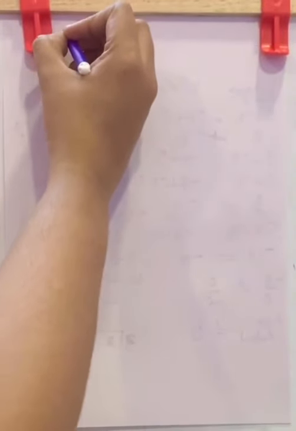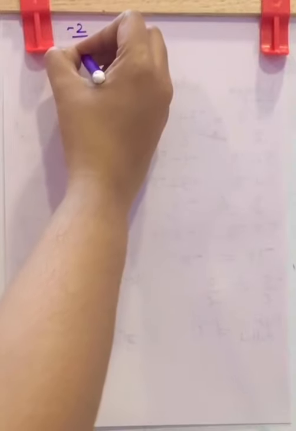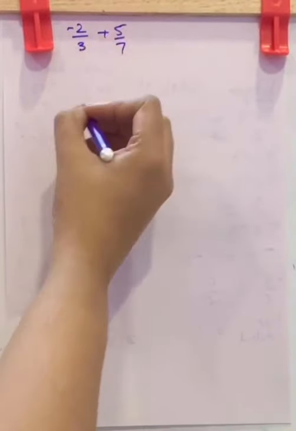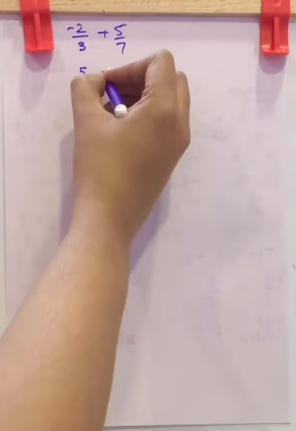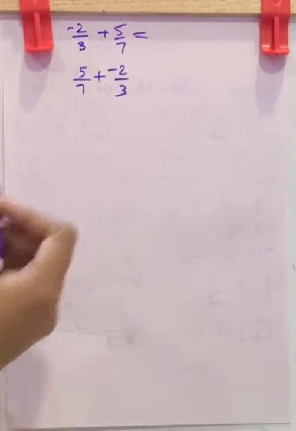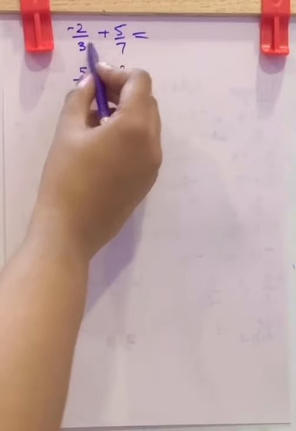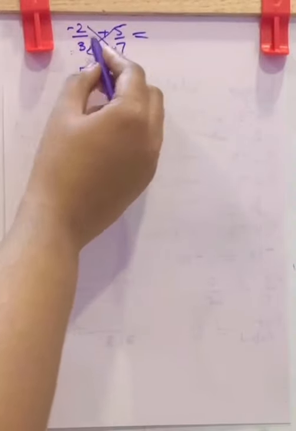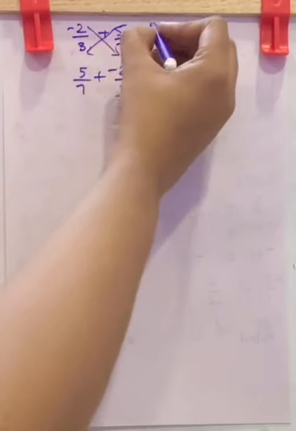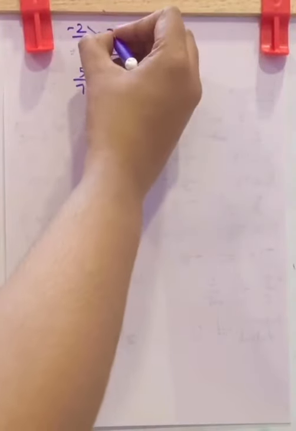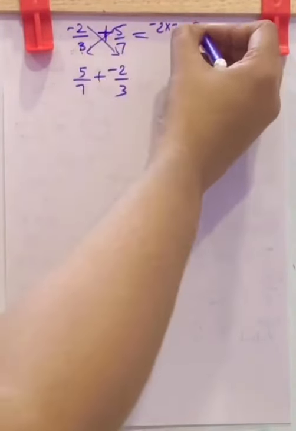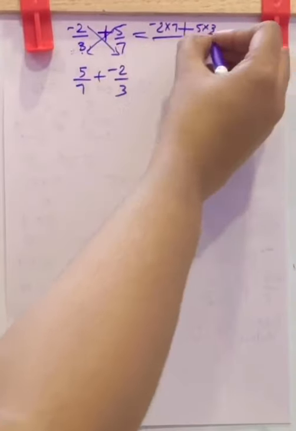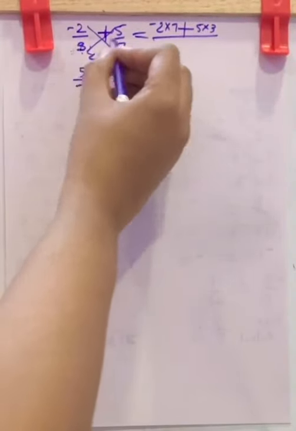Next, rational numbers commutative law. So rational numbers addition. Negative 2 by 3 plus 5 by 7. We want to check whether it is equal to 5 by 7 plus negative 2 by 3. Here again, look, the denominators are different, so you have to do the cross multiplication as they have no common factor. So negative 2 into 7, plus 5 into 3, whole divided by the product of the two denominators, that is 3